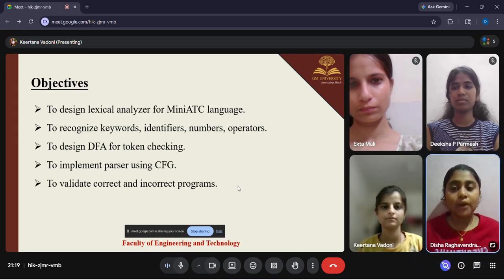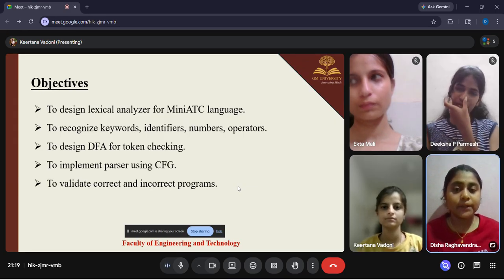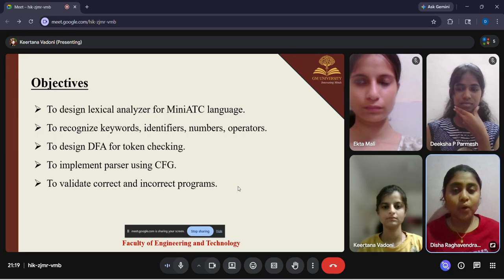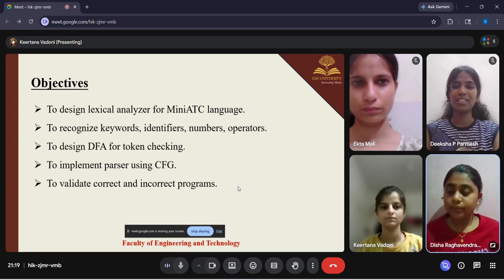So the main goal of our project is to design a lexical analyzer for the mini ATC language. We designed this to recognize the keywords, identifiers, numbers, and operators. These are the tokens of a lexical analyzer. As Kirtana told, the lexical analyzer divides the large program into smaller parts called tokens.